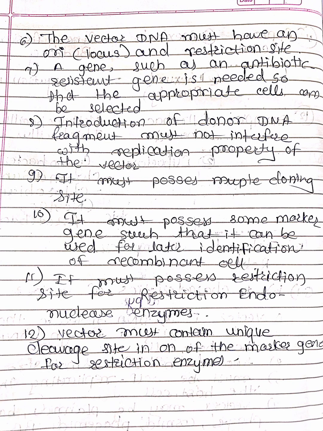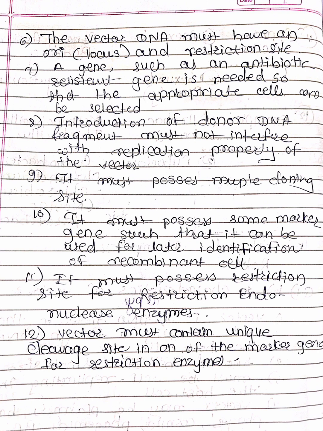Vector DNA must have an ori locus and restriction site. A gene such as an antibiotic resistant gene is needed so that the appropriate cell can be selected. Introduction of donor DNA fragment must not interfere with replication property of the vector.